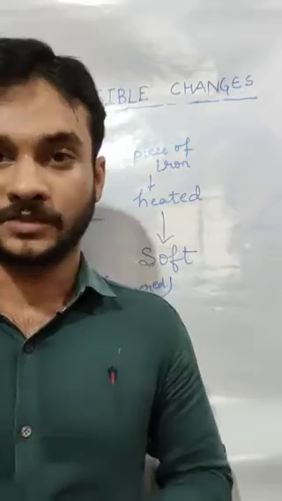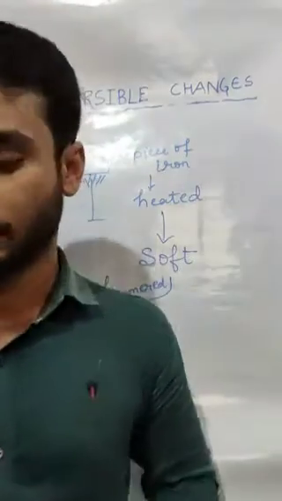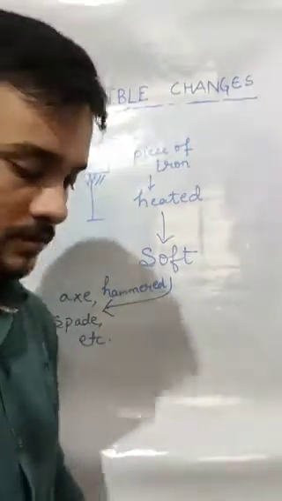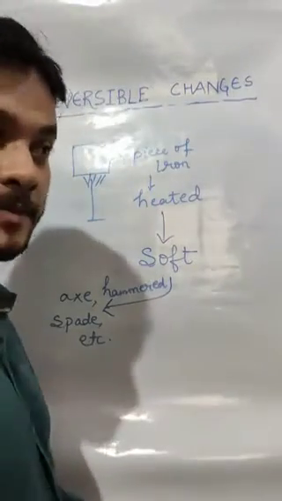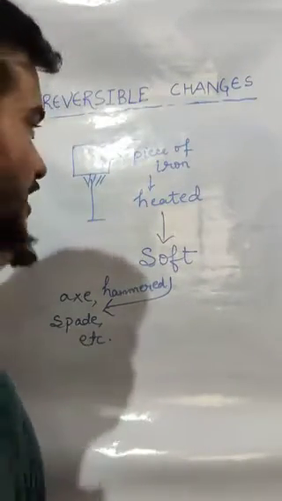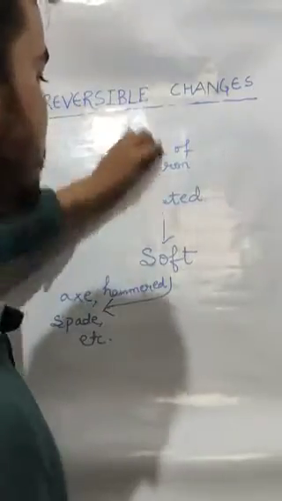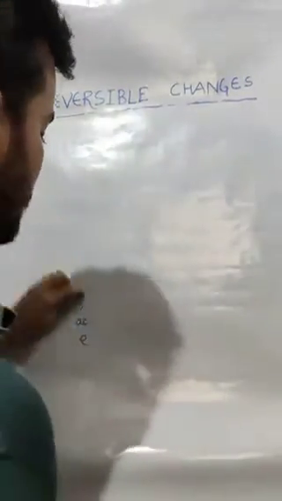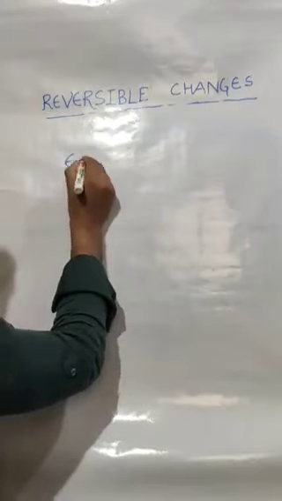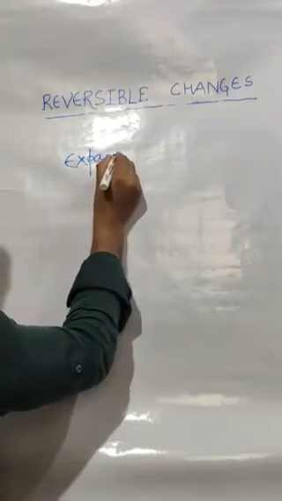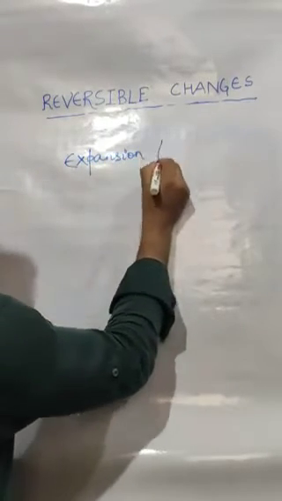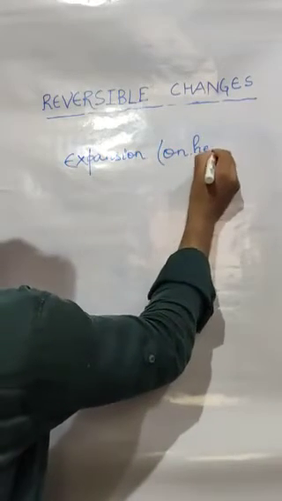Now the next topic is expansion. So think among yourself, is expansion on heating a reversible or irreversible change? So the topic is expansion on heating.